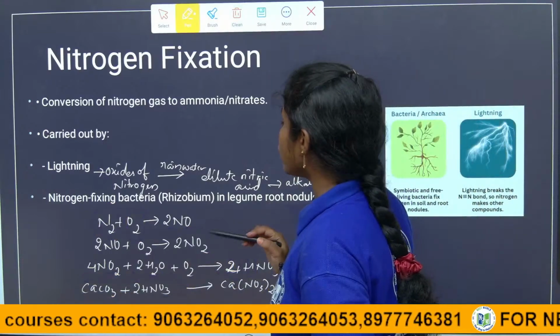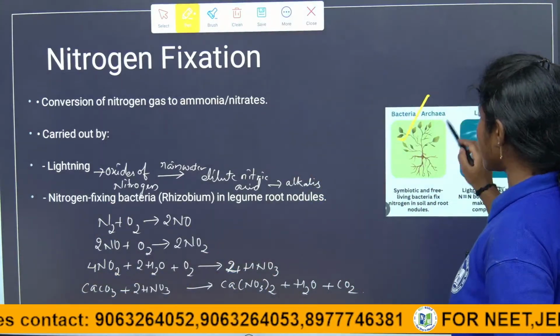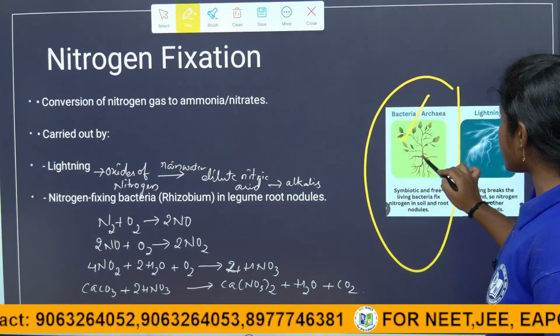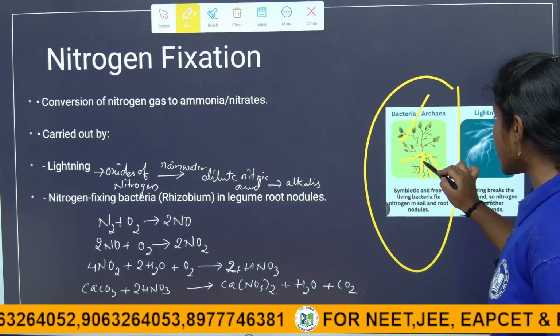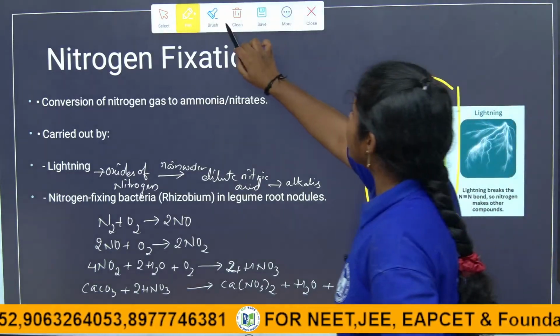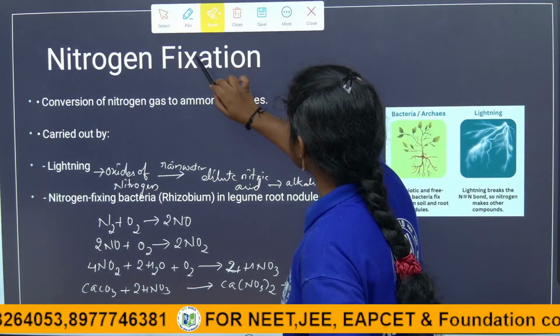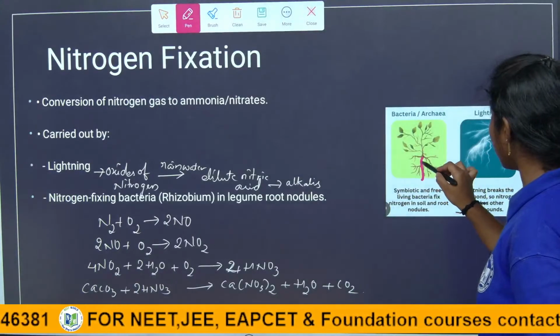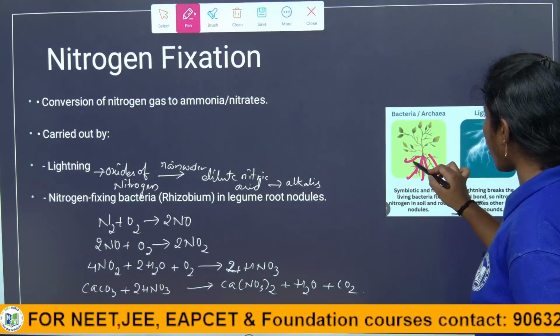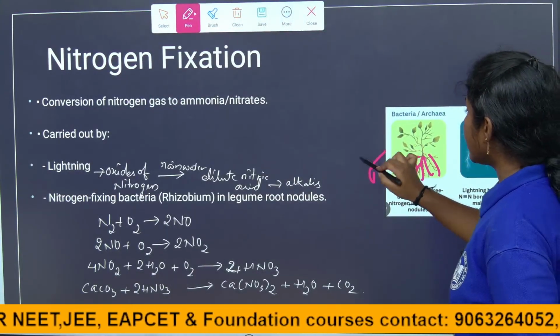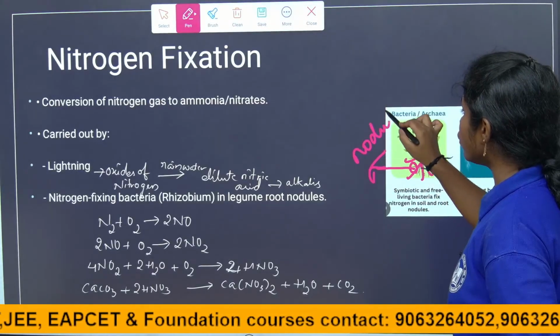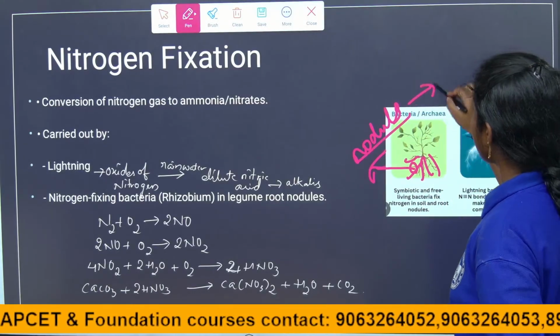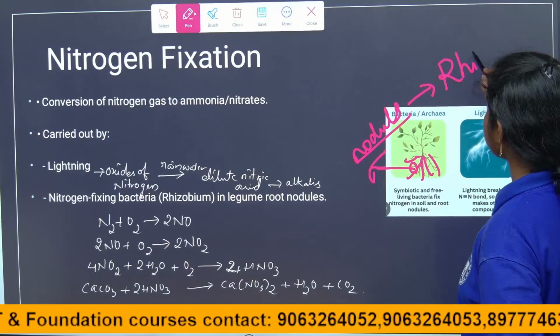So coming to the other biological classification, we already studied this. It forms a symbiotic relationship with plants. The bacteria form the root nodules. One minute, children. See here, in the leguminous plants, the ball-like structures we call root nodules. In these root nodules, the bacterium called rhizobium is present.